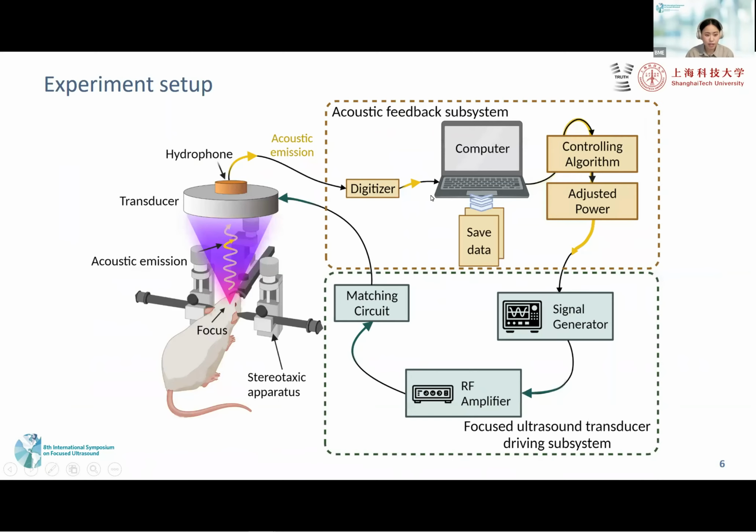Here is our experiment setup. Our FUS system includes two parts, a FUS transducer driving subsystem and a hydrophone-based acoustic feedback subsystem. When we start sonication, bubble acoustic emission is received by the hydrophone in the center of the transducer. We process the data and feed it into our controlling algorithm. Based on that, the ultrasound power is adjusted in real time.